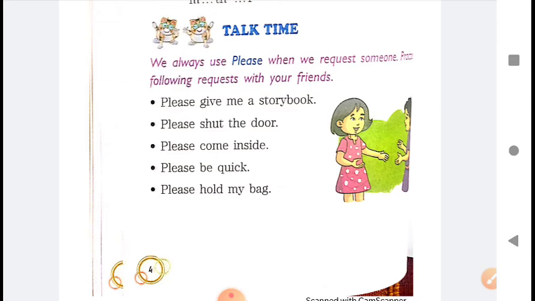Then we learned how we can make a new word using vowel, how we can complete the word using vowel. And talk time, that is to improve your speaking skill. कि आप किसी से बातचीत करते हो, you talk to someone. So speaking skill, that means to improve the way you talk to someone. उसको और अच्छा बनाने की कोशिश करना.